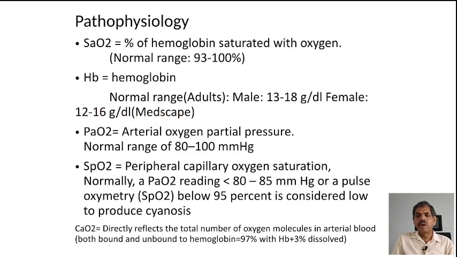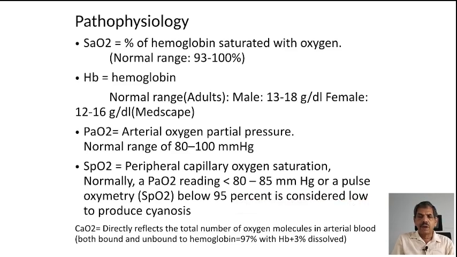Arterial oxygen partial pressure normally is 80 to 100 millimeters of mercury. SpO2, that is peripheral capillary oxygen saturation: a partial pressure of oxygen reading less than 80 to 85 millimeters of mercury, or a pulse oximetry value less than 95%, is known to produce cyanosis.